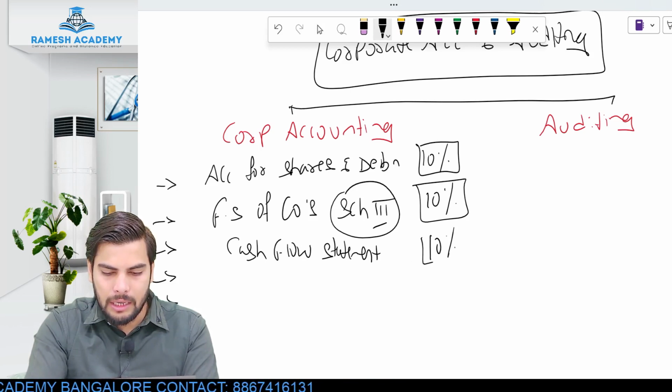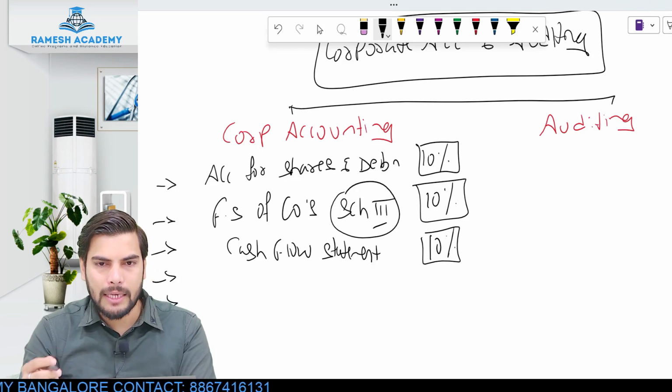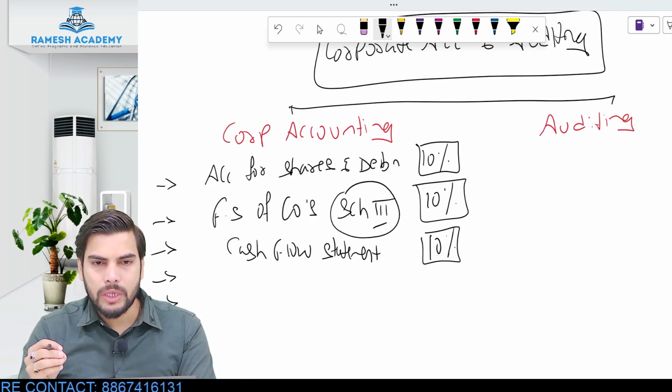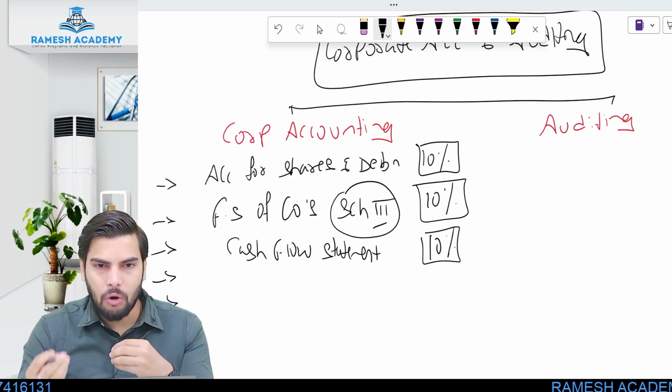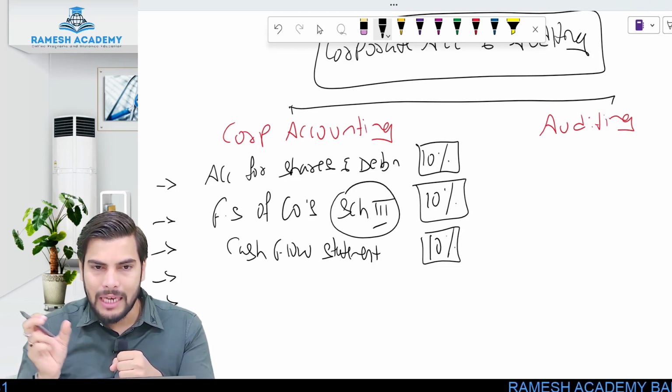The weightage again is the same, 10%. So cash flow statement, the weightage would be the same 10%. So what is cash flow statement? Cash flow statement is basically a particular statement which will give you the information about inflow of money and outflow of money. Look at the name, cash flow statement.